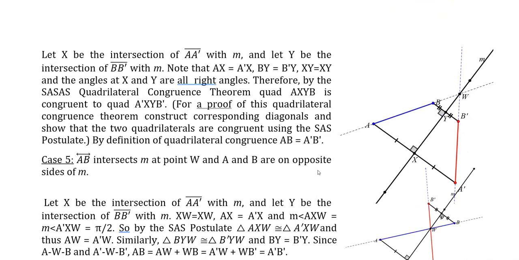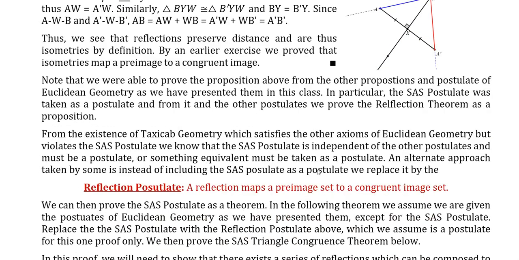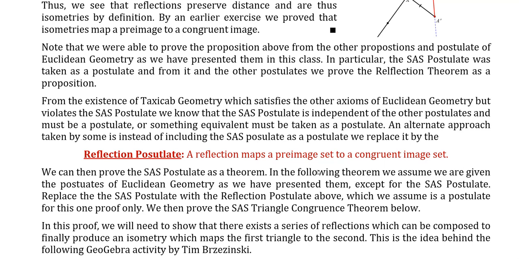Using the SAS postulate and the other postulates, we're able to eventually prove the reflection theorem as a proposition. Now, if you remember, taxicab geometry satisfies the other axioms of Euclidean geometry, but violates the SAS postulate. We know the SAS postulate is independent of the other postulates, and it must be taken as a postulate, not a theorem. Or we need to take something else as a postulate that would imply the SAS postulate as a theorem.